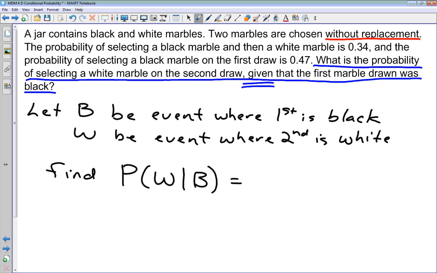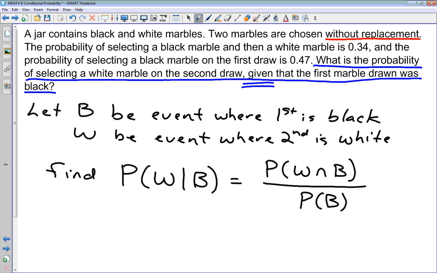It's going to be the probability of white and black, or the intersection of those two, divided by the probability of B. We wanted the probability of getting both a white and a black marble, assuming that we've already gotten a black one the first time around.